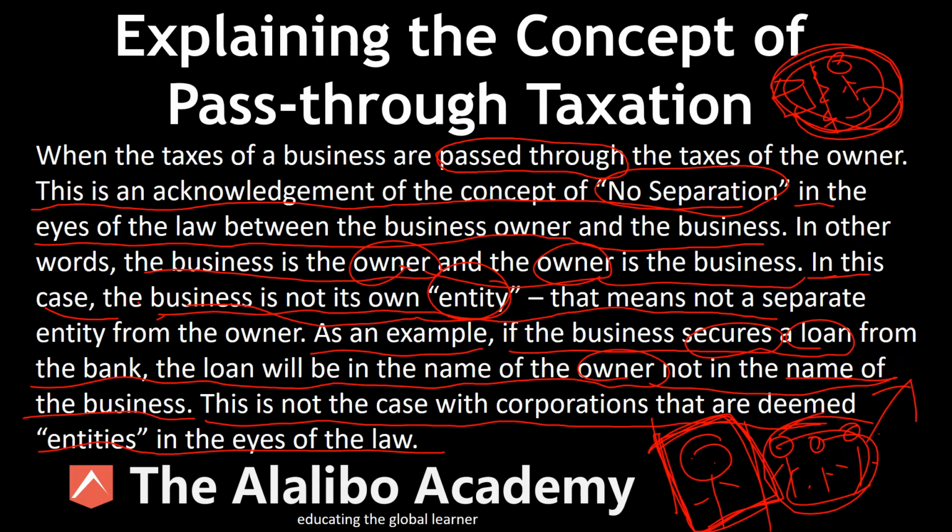Let's assume the business owner works elsewhere and only operates the business on the weekend, and the owner makes $50,000 from the other job and $100,000 from the business. Well, the income of that business owner is $150,000. So the business owner pays taxes on $150,000. This is pass-through taxation as a concept in sole enterprise business.